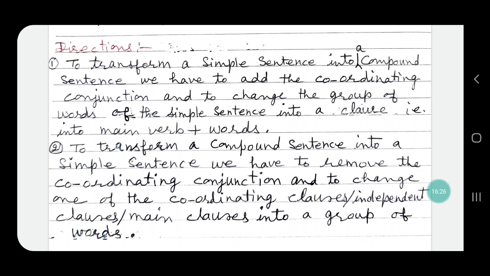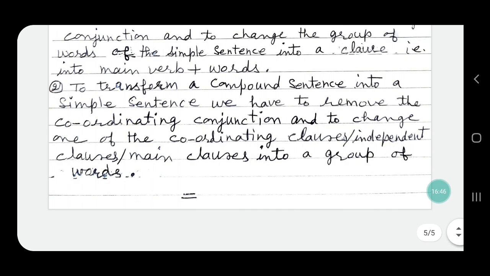Secondly, to transform a compound sentence into a simple sentence, we have to remove the coordinating conjunction and change one of the coordinate clauses, independent clauses or main clauses, into a group of words.